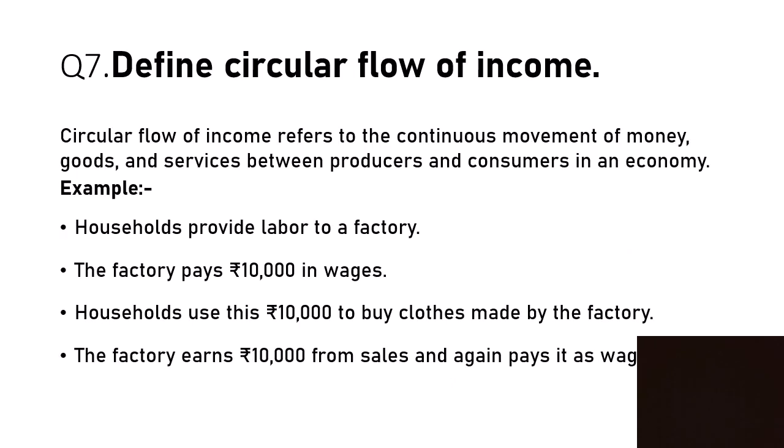Define circular flow of income. Circular flow of income refers to the continuous movement of money, goods and services between producers and consumers in an economy. Example: households provide labor to a factory. The factory pays 10,000 in wages. Households use this 10,000 to buy clothes made by the factory. The factory earns 10,000 from sales and again pays it as wages to the people.